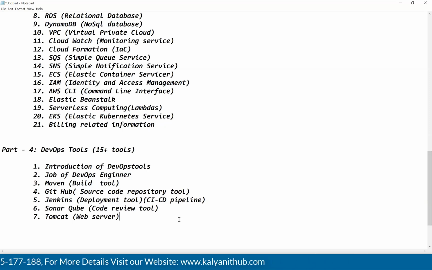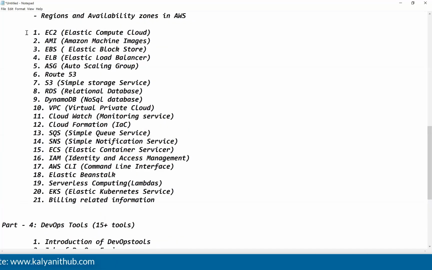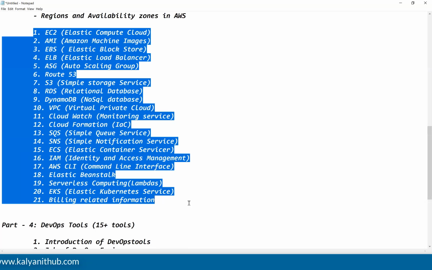Okay. After that, the next important one is Terraform. I am going to discuss it here. What is Terraform? Terraform is an infrastructure as code tool. If you want to understand Terraform, you should practice all these things through the user interface, guys.